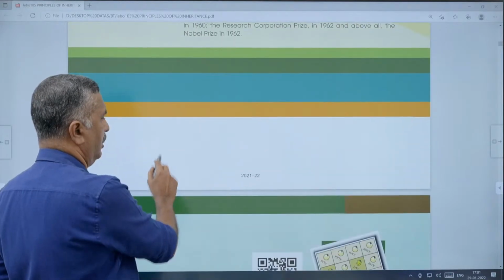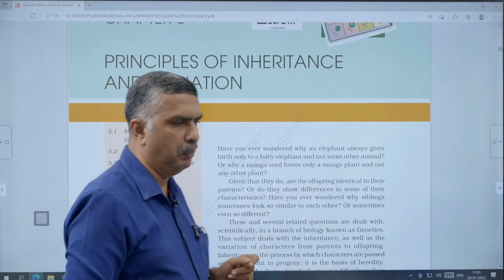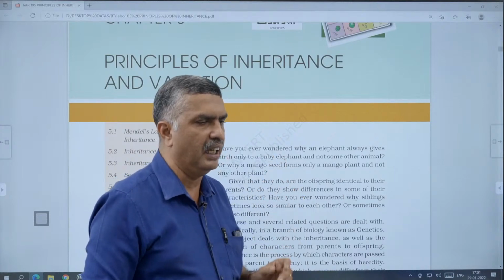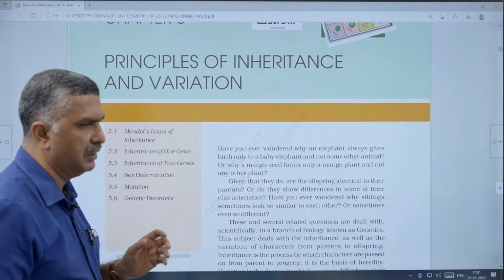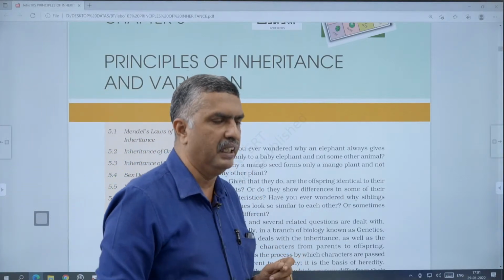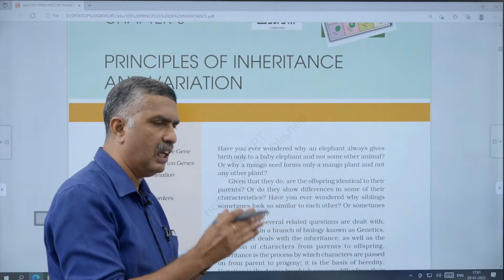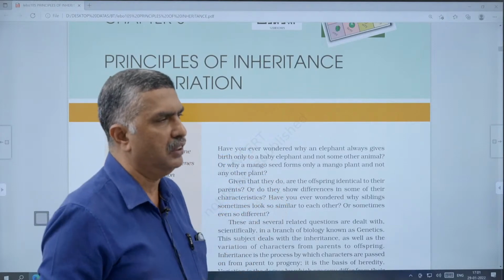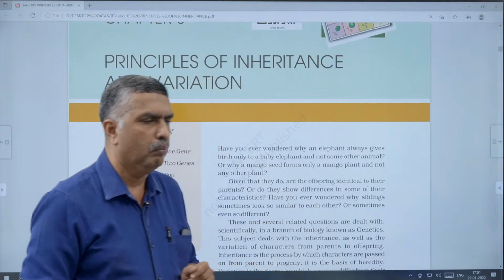Then next, the principles of inheritance and variation. This chapter deals with the branch of science that deals with heredity or inheritance and variation. That is called genetics. And what is meant by inheritance? Inheritance means the set of characters that pass from one generation to the next, from parents to offspring. That is called inheritance, and it is the basis of heredity.